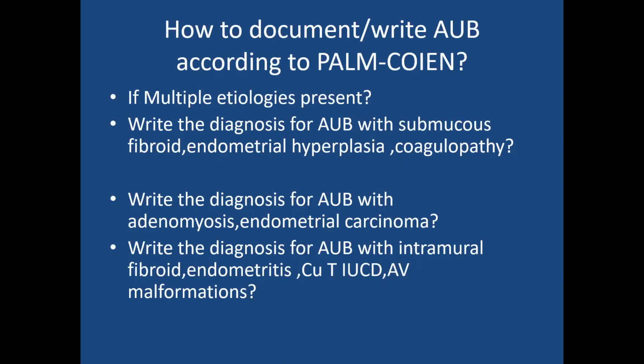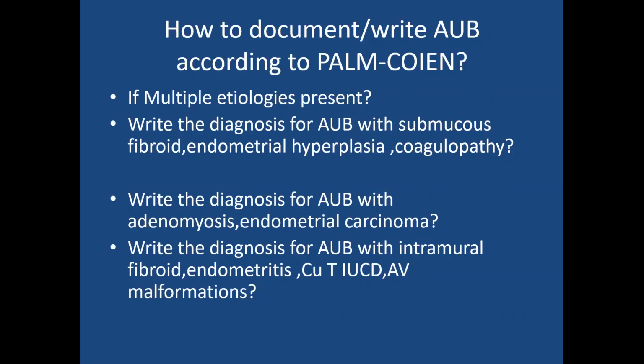SM. Then she is having endometrial hyperplasia also. So it comes under M. So M1 you should write. And she is also having coagulopathy. So C1 under C. Then for ovulatory disorders, iatrogenic, endometrial and N, 0 you have to write. Otherwise, you can write AUB dash leiomyoma, capital L, under that one SM, then M, C. You can write both the ways. One of you can write in the chat box, how will you write this one?